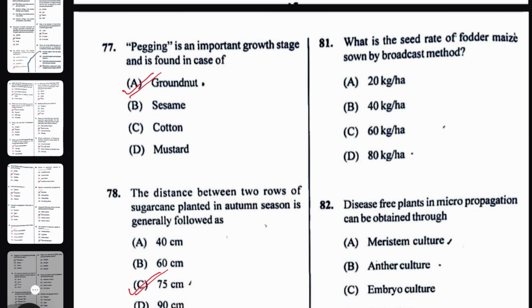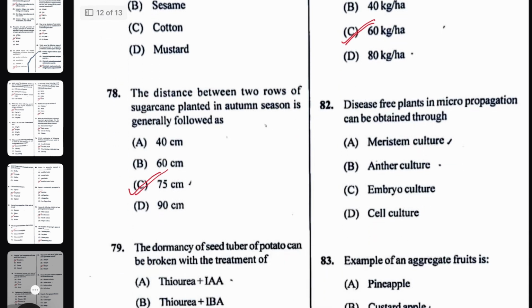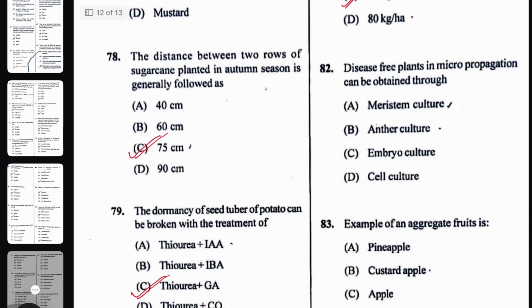What is the seed rate of fodder maize sown by broadcast method? It is around 60 kg per hectare. If you are line sowing, then that might be 40 kg per hectare, and 80 kg will be too high, because the seed is highly costly. So 60 kg will be more appropriate. Disease-free planting in micropropagation can be obtained from meristem culture.